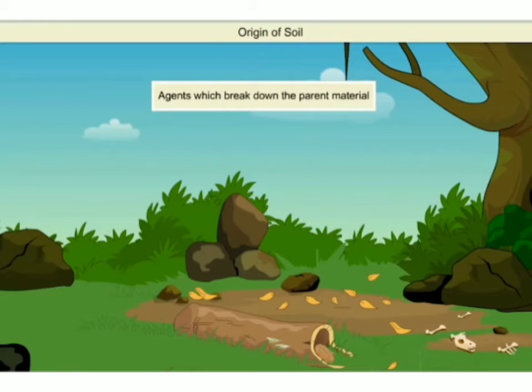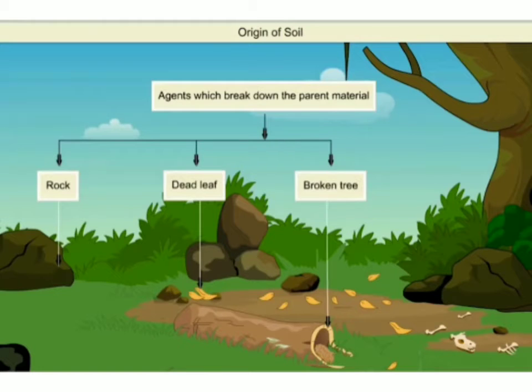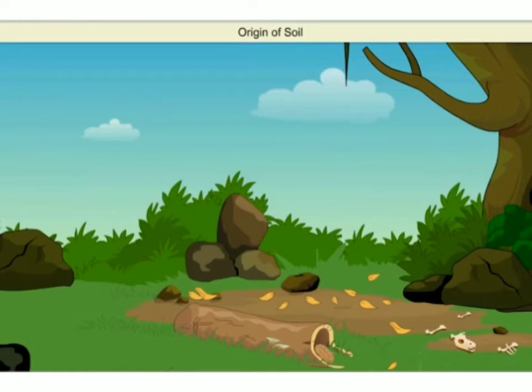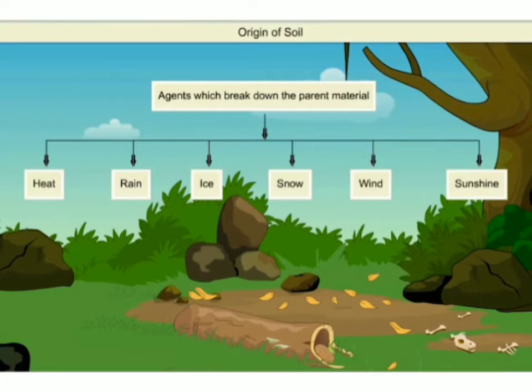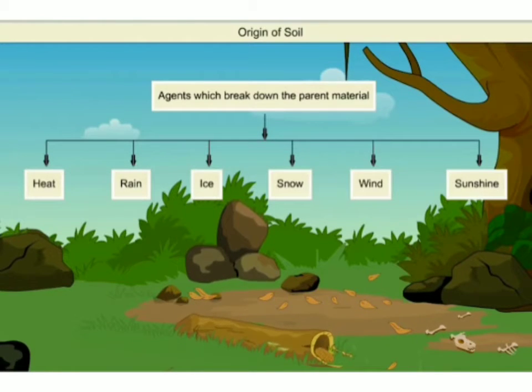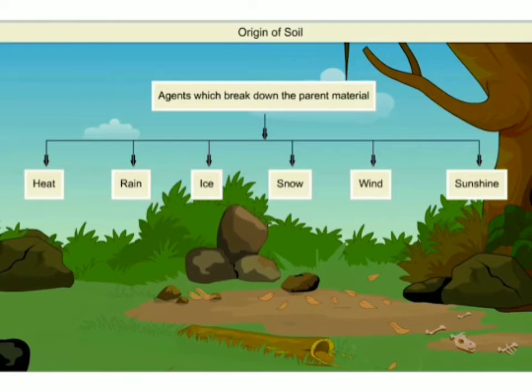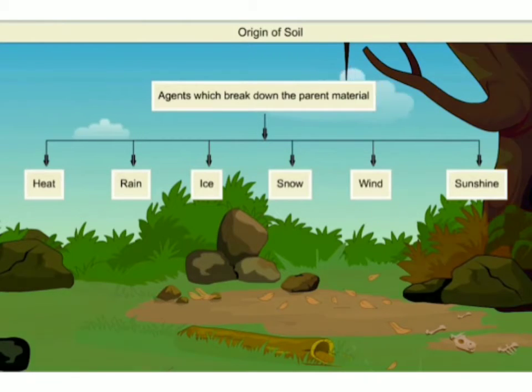Agents which break down the parent materials, that are rock, dead leaves, broken trees, and dead organisms, are heat, rain, ice, snow, wind, and sunshine. These are the agents which are responsible for weathering, and they form the soil that is responsible for pedogenesis.